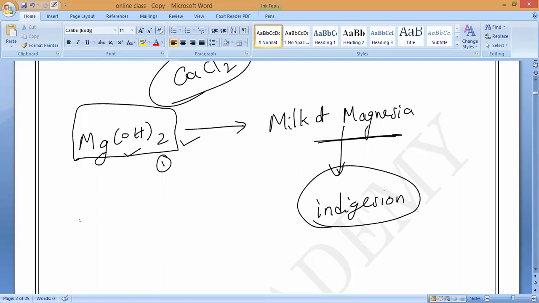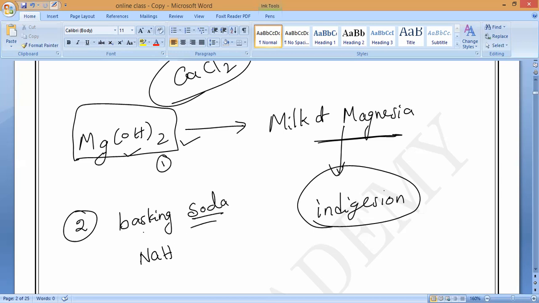In the same way, we have one more antacid called baking soda. What is the baking soda formula? Anybody? Last class I taught you. Baking soda is sodium hydrogen carbonate. No, not sodium hydroxide. Baking soda is NaHCO3, sodium bicarbonate. Correct or not?